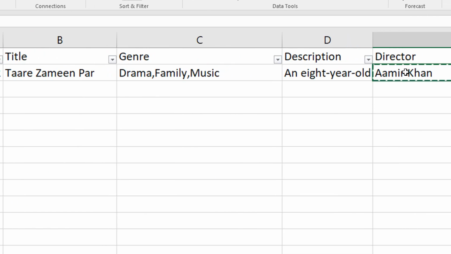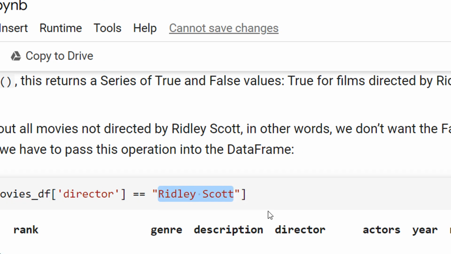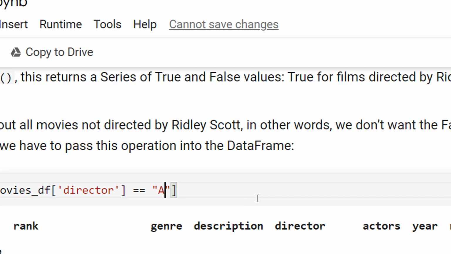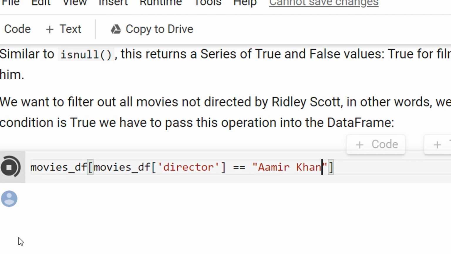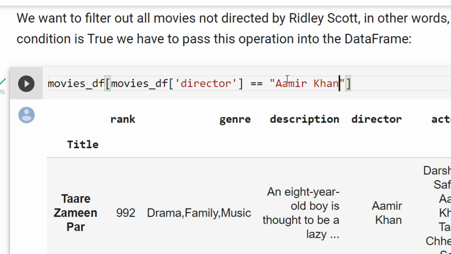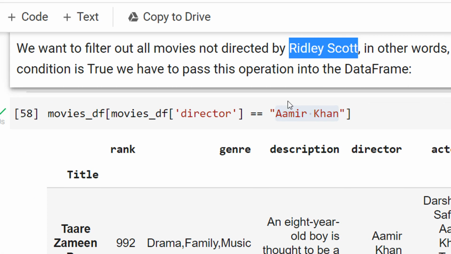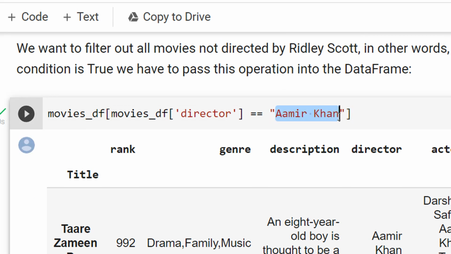Let me just select Amir Khan here, and you can see Tare Zameen Par has come. So whatever the number of movies directed by a particular director will come here, right? Let me keep it original so that when you practice, you have an idea about the help file also, right?